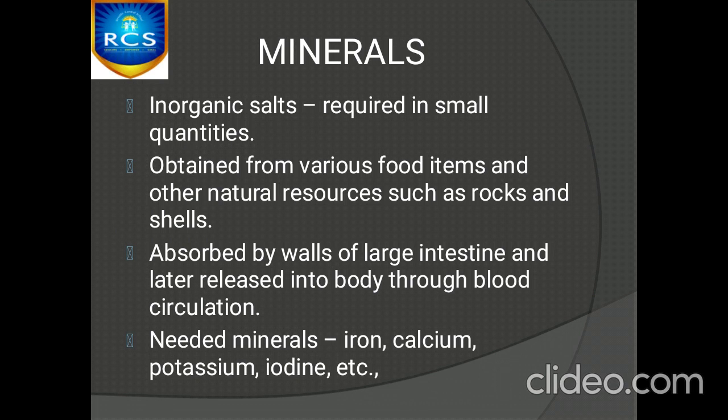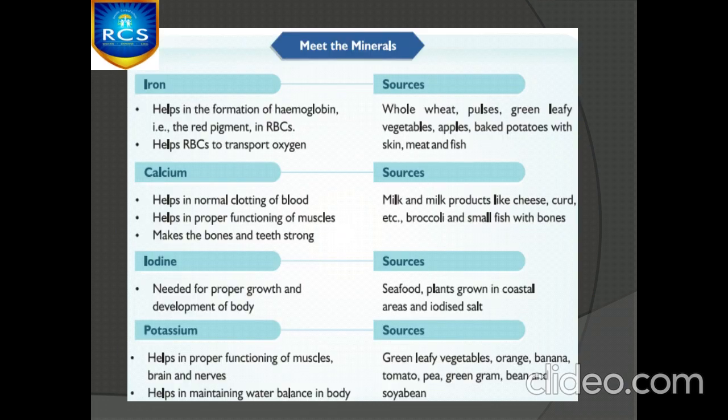Okay, these minerals are absorbed by the large intestine of the body, and these minerals are dissolved into the blood in that large intestine itself. Okay, the various minerals needed by our body are iron, calcium, potassium, iodine, etc. Okay, we saw about the sources of these minerals and the functions of these minerals too, right?